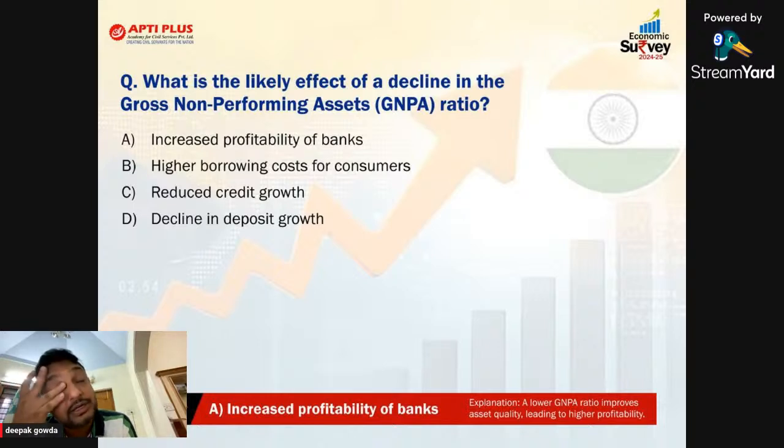So if you remember, NPA will reduce only when the banks are having what? More profit. Correct? When the banks are having more profit, automatically NPA will reduce. The profit will increase when the people are paying what? EMI. So automatically NPA will reduce. That is the answer. So we'll move to the next one.